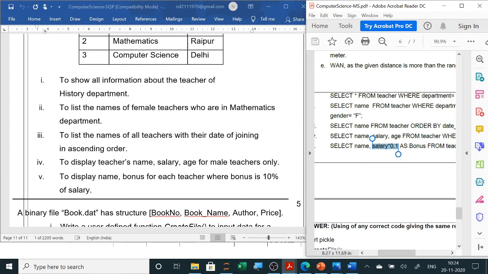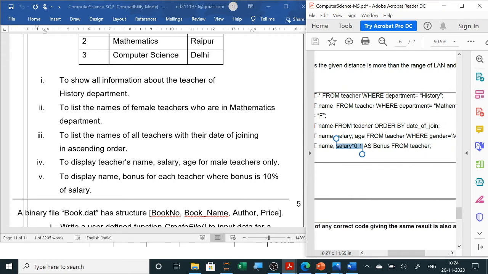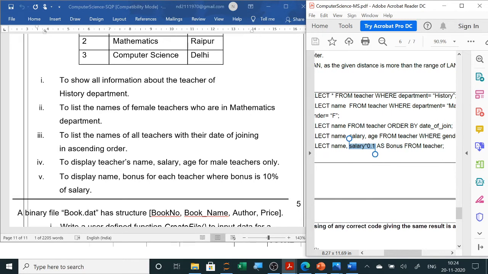Next is select name from teacher. Now whenever you are asked to arrange in ascending or descending, we use order by. So order by date of join. If it is ascending, even if you don't write ASC, then also it is correct. But if it is descending, you have to write DESC. Clear? Now the next question is display teacher's name, salary, age for male teachers only. So it is very easy. Only select name, comma, salary, comma, age from teacher where gender equals to male, M. Because in the question paper M is written, so we will write here M.